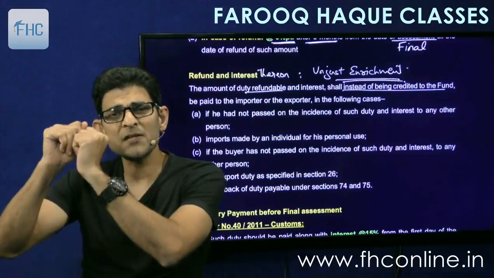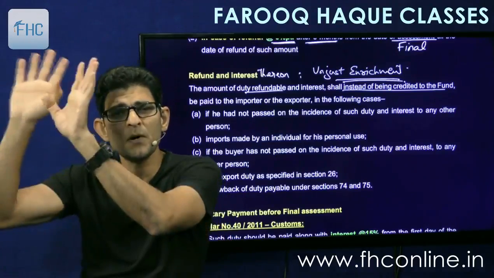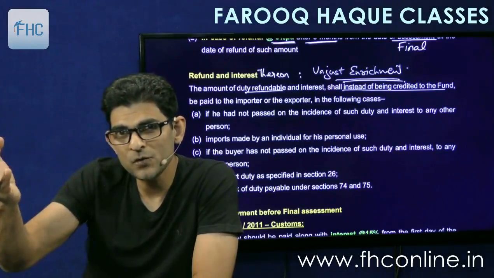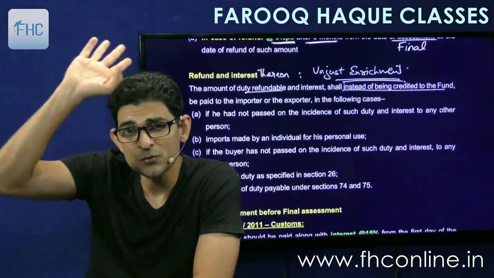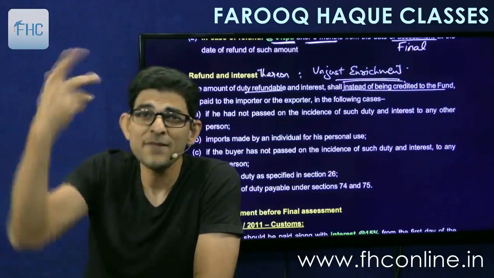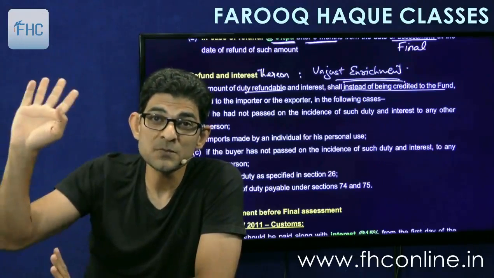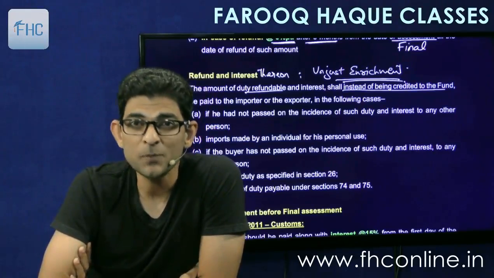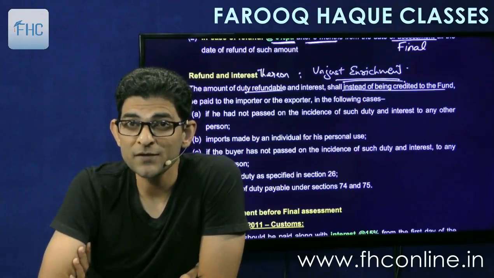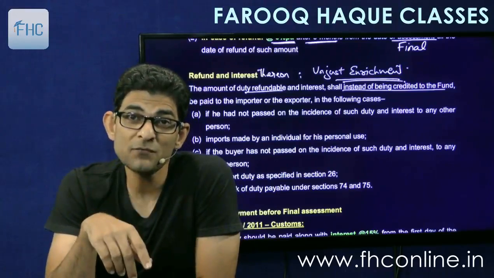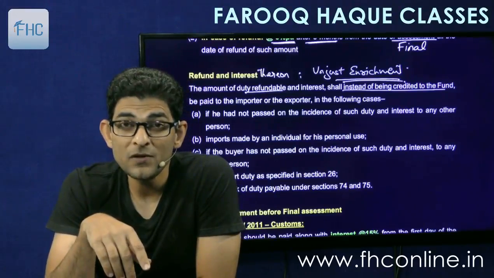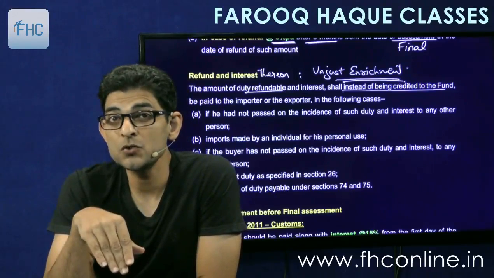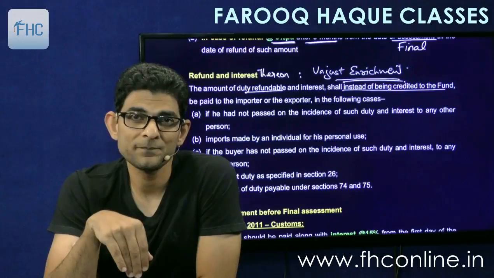And suppose the burden has passed on to a consumer whom we don't know. I have transferred the burden to a reseller, who has further transferred it to somebody, and then he has further transferred it, and then we don't know to whom the burden has been shifted. Who is that poor guy? We don't know. Nobody knows. Nothing on record. Then this amount which is refundable will be credited to a fund called the Consumer Welfare Fund.